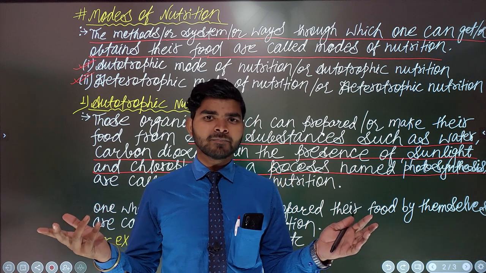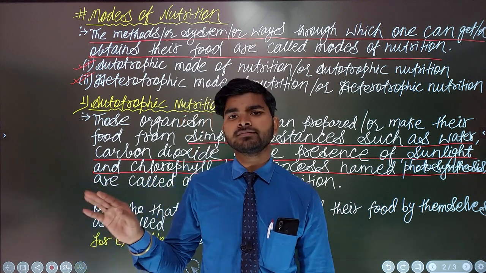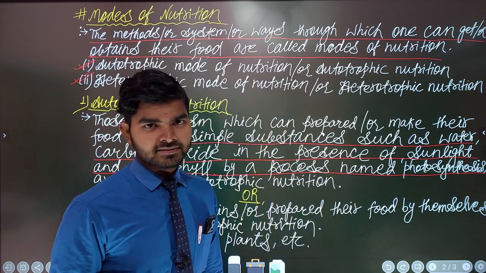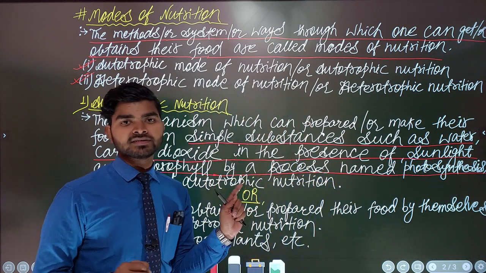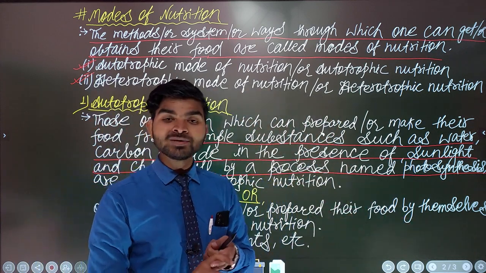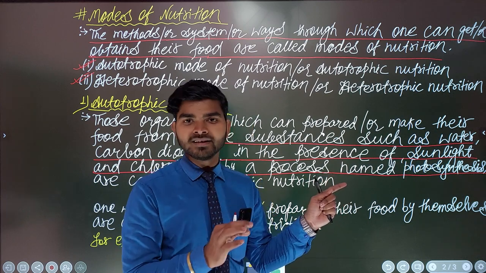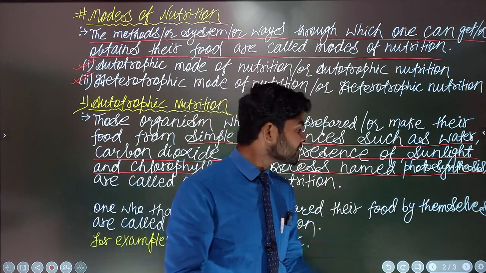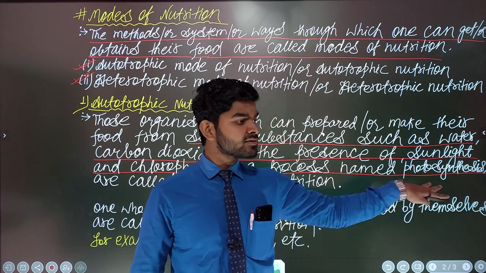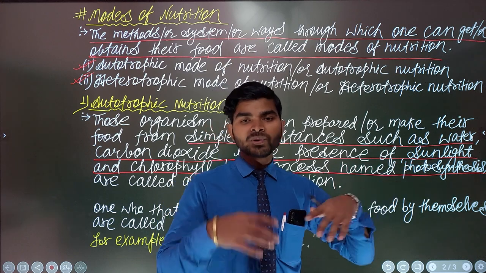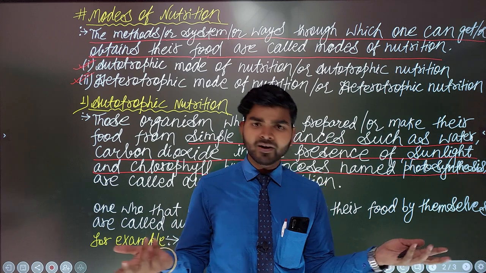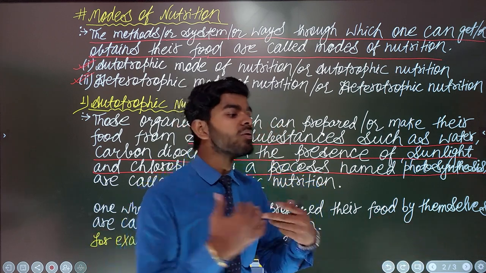Maybe some other planet, but let me forget that. Now, by using these simple substances, I repeat, a process is run by the plants named photosynthesis. And after completing photosynthesis, plants are able to get nutrients, just as we get nutrients from our food.